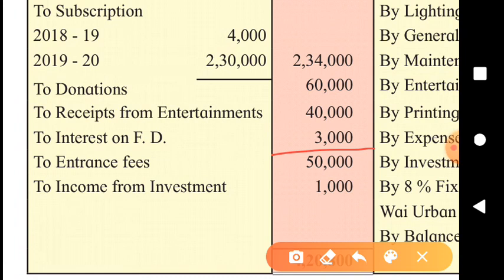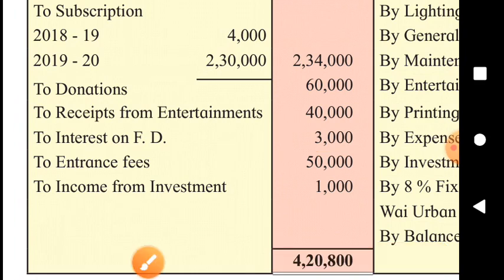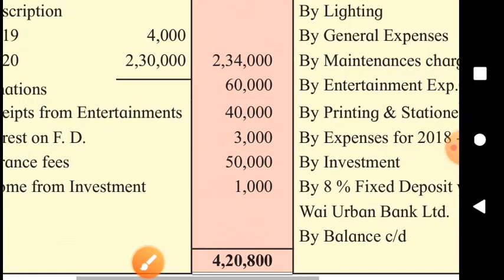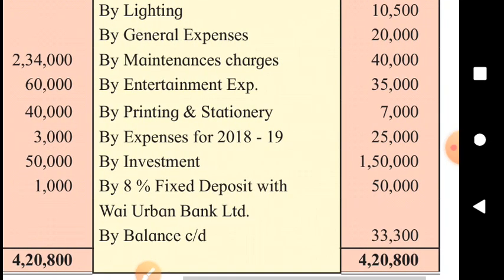It will be received in the next year, but it is the income of this year, so it will be added to this interest. This item will be shown in the inner column. On income side, 3,000 plus accrued interest 1,000, outer column 4,000, and accrued interest on FD rupees 1,000 will be shown on asset side.